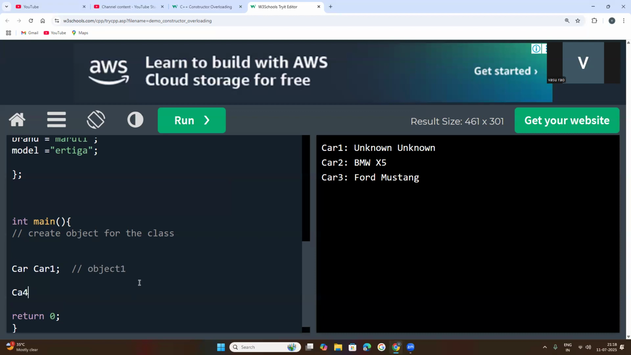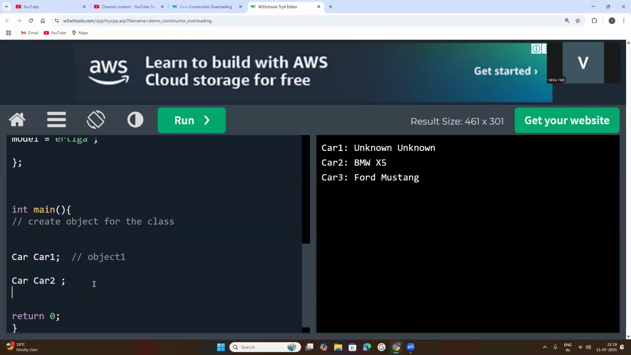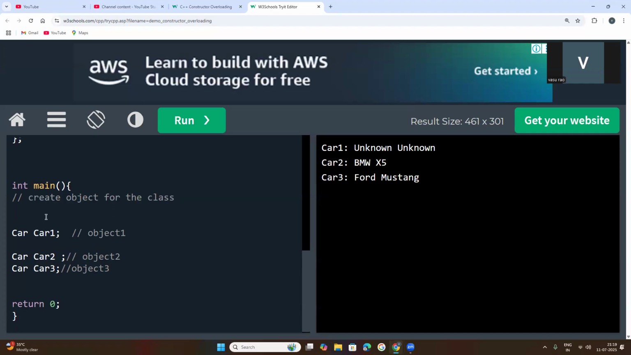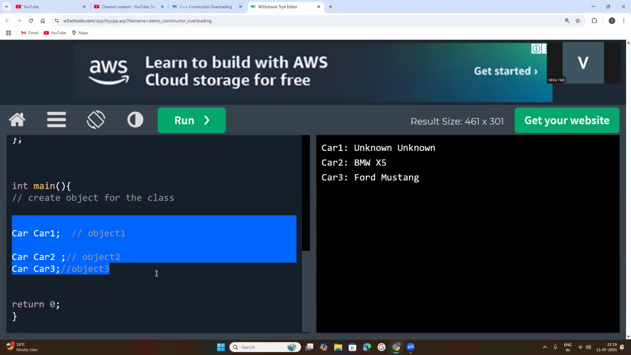Next, car two. One more object created here. Depending upon your need, if you want to create one more object for this car class, car three. Any object name you can give. Now, second object, this is object two. This is object three. Okay. Now come to the point. So three objects created. As I told you, what is constructor?